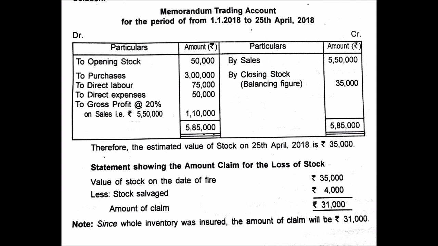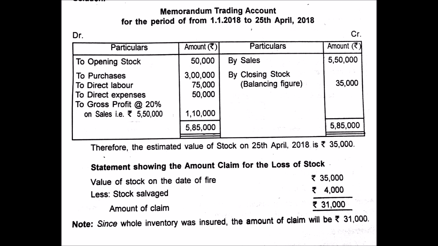That means the amount of stock destroyed due to fire was 31,000. This company can lodge a claim with the insurance company for 31,000 and it will get the entire amount of 31,000, because the average clause is not applicable in this case, as it has been mentioned in the question that the whole inventory was insured.